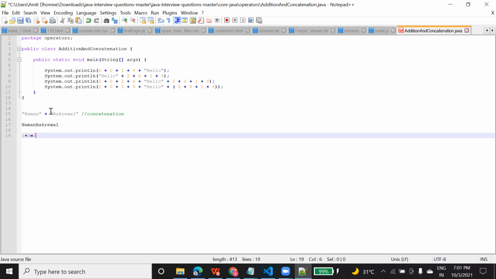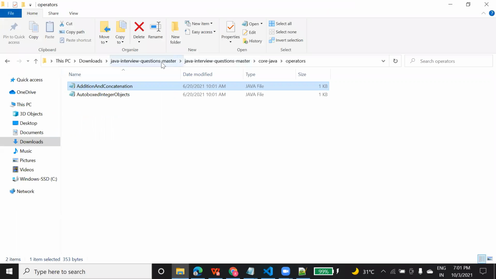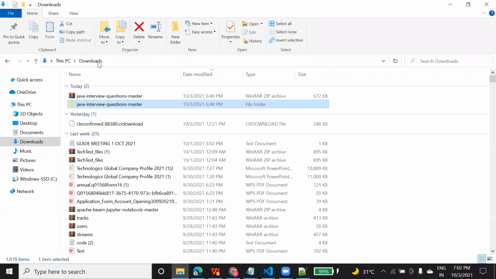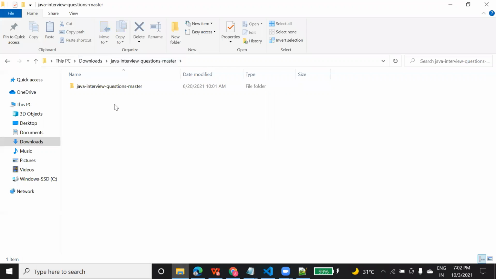Based on what data you are using with the plus operator, the plus operator performs different operations. So you can get this example here. I've added almost whatever I covered. I've added all that code, and with that additional code also, so that you can easily understand from here.